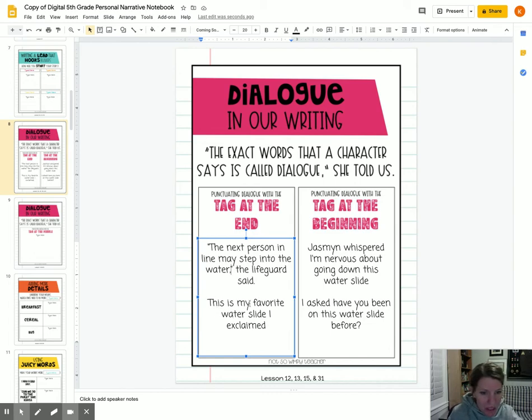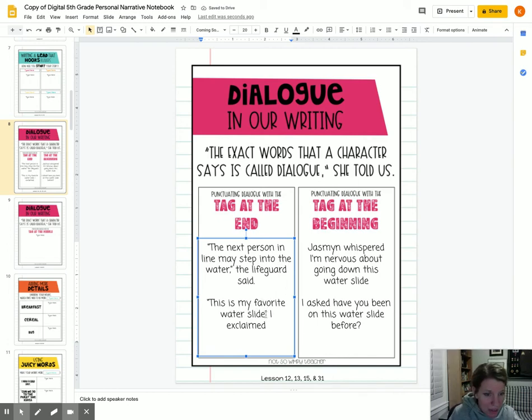Let's look at this one. "This is my favorite water slide," I exclaimed. Okay, exclaiming, this is going to be an exclamation point. So we're going to put our quotation marks around the part that we say, this is my favorite water slide.